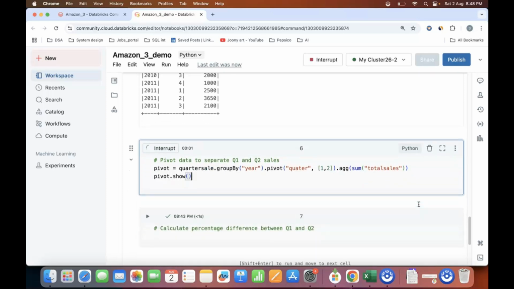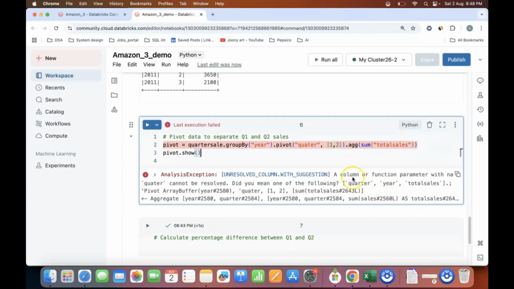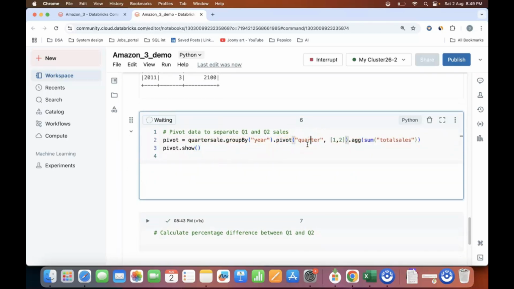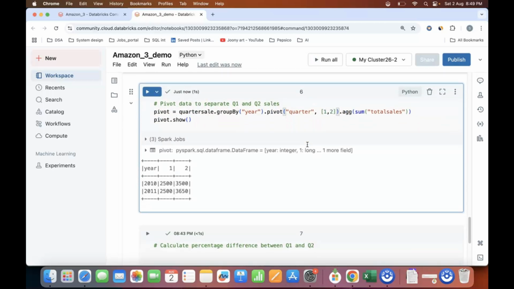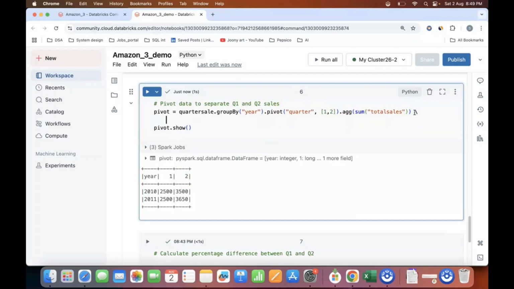I will rename some columns because it's not right. So quarter spelling is not right. Let me correct it. Here we have the year, and this is my quarter 1 and this is my quarter 2. What I will do is create another column.